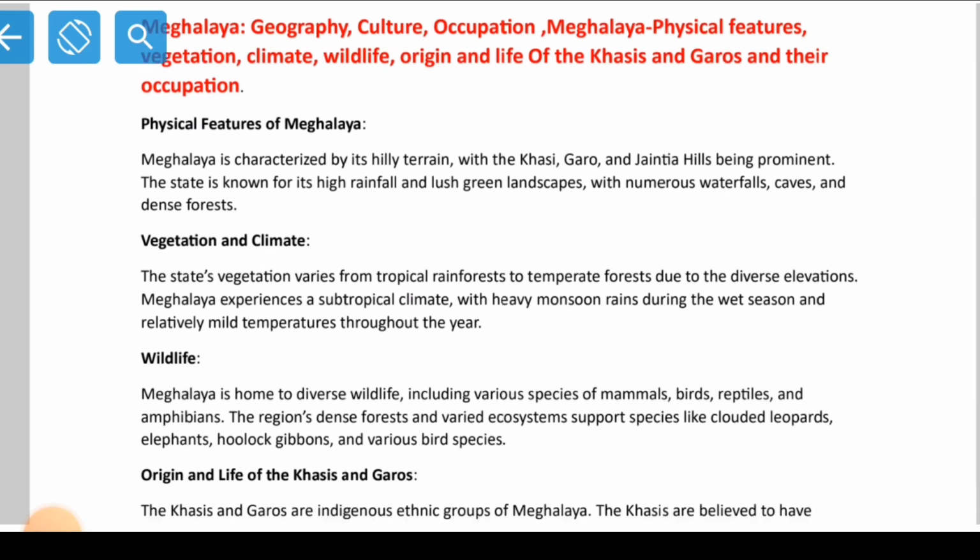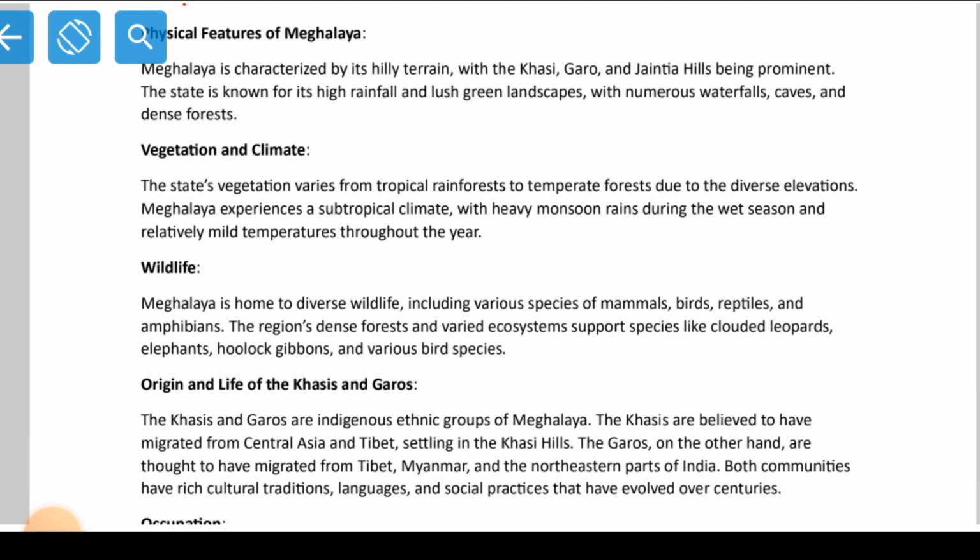Vegetation and climate. The state's vegetation varies from tropical rainforest to temperate forest due to the diverse elevation. Meghalaya experiences a subtropical climate with heavy monsoon rains during the wet season and relatively mild temperature throughout the year. Why so?